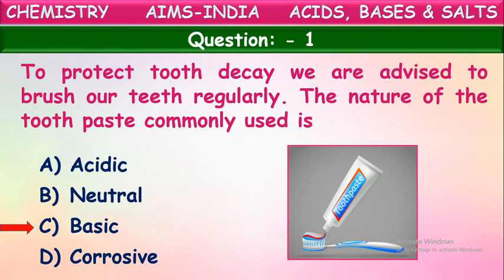To avoid this, generally we use toothpaste while brushing. This toothpaste contains some basic substances in it. So these basic substances react with the acids present in our mouth and stop tooth decay. Okay children, toothpaste is basic in nature. Okay, let's go to the next question.